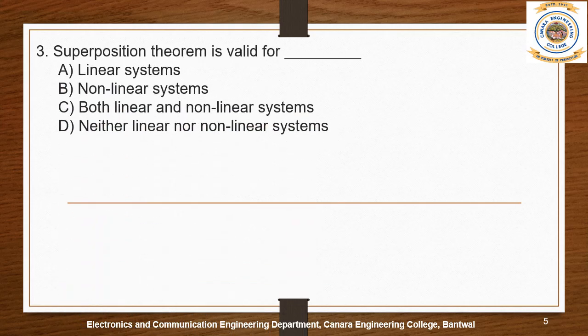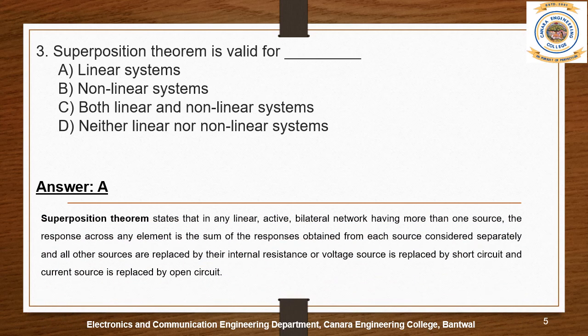Question 3. Superposition theorem is valid for A, linear systems, B, nonlinear systems, C, both linear and nonlinear systems, D, neither linear nor nonlinear systems. So the answer is A, linear systems. This is again as per the statement of superposition theorem.